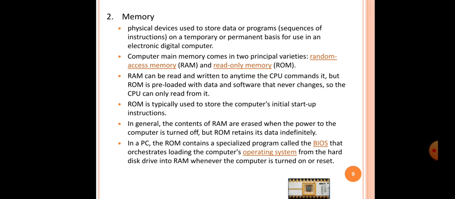So it is a physical device used to store data or programs, that is, sequences of instructions, on a temporary or a permanent basis for use in an electronic digital computer. Okay, so some information is stored temporarily and some information is stored permanently. So that is why we are dividing this into RAM and ROM. Computer main memory comes in two principal varieties, which I already told you: random access memory and read only memory.